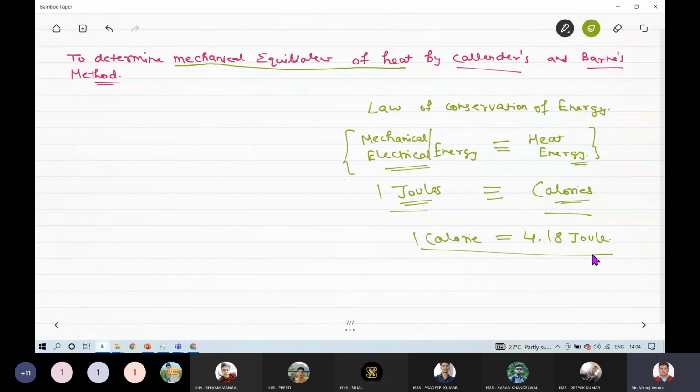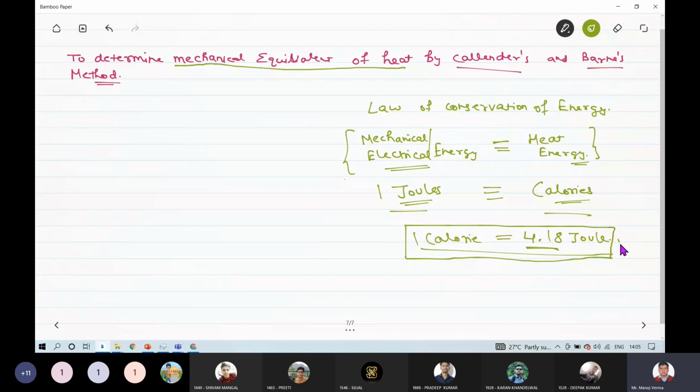This expression means yes, law of conservation of energy will always hold. That will not be a problem. But if I consume 4.18 joule of mechanical energy, then I can create 1 calorie of heat energy. Or you can say 4.18 joule of mechanical energy is equivalent to 1 calorie of heat energy.